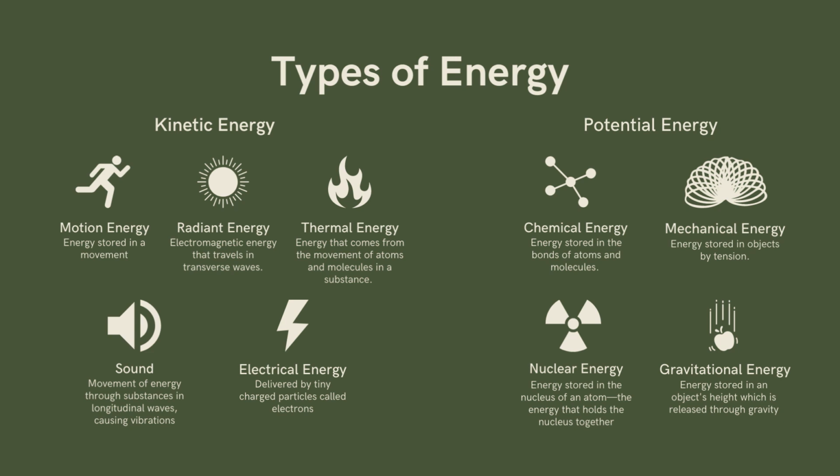Meanwhile, when it has lesser height, it stores lesser gravitational energy. So when we release the object along with the gravity, the stored gravitational energy will be converted into kinetic energy.